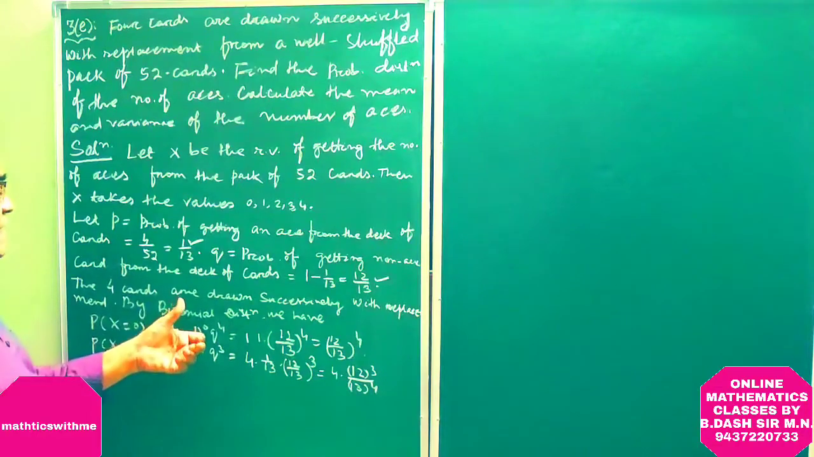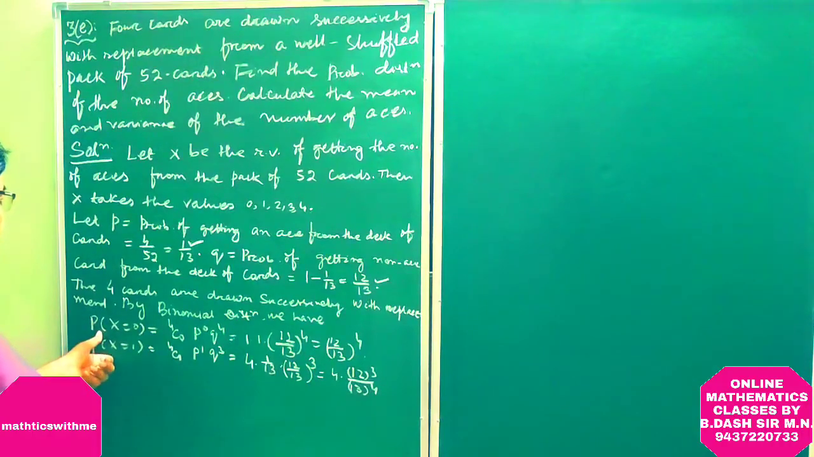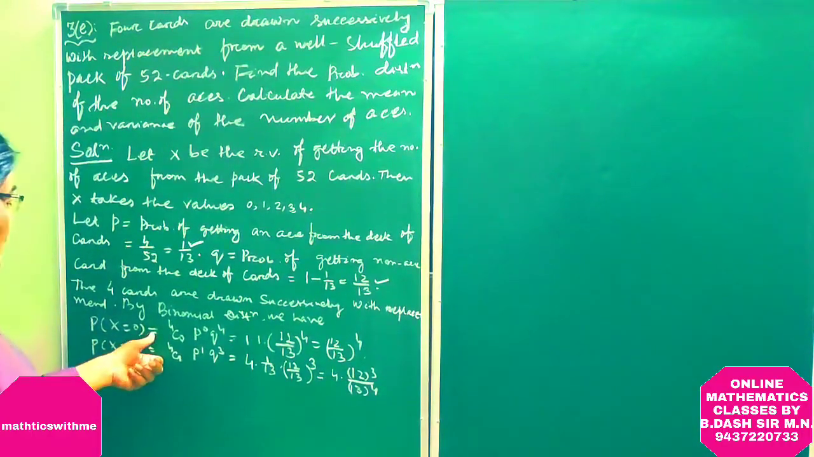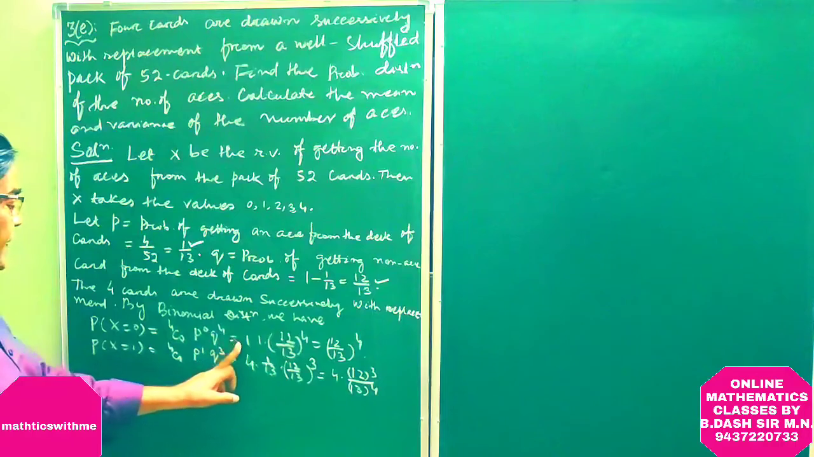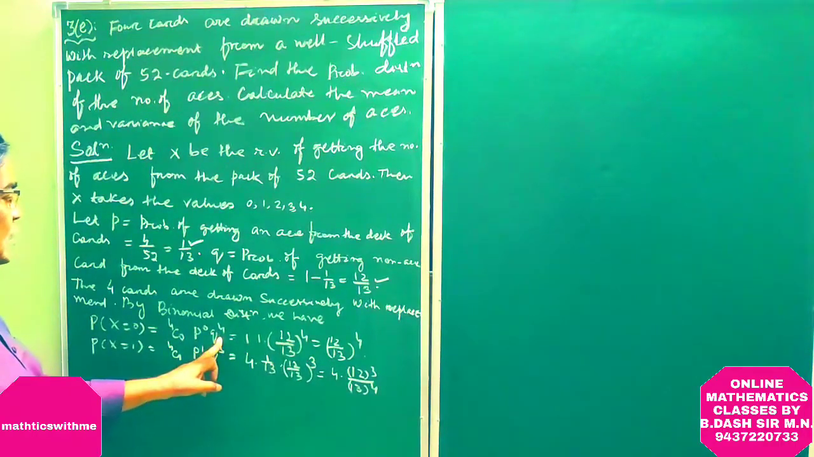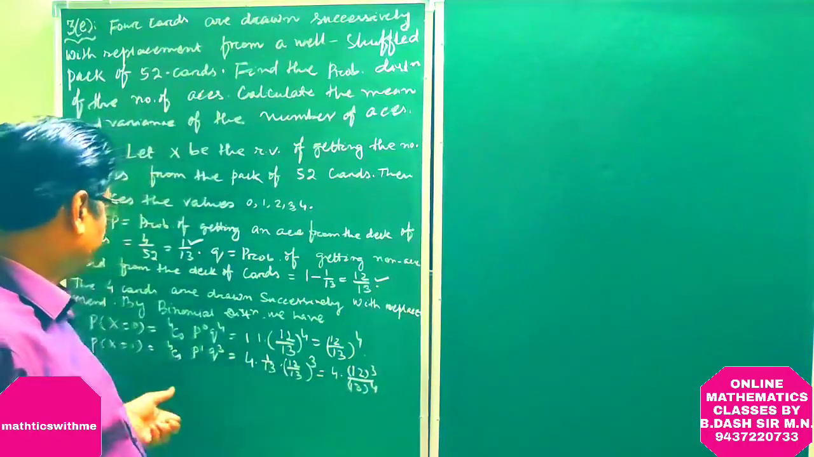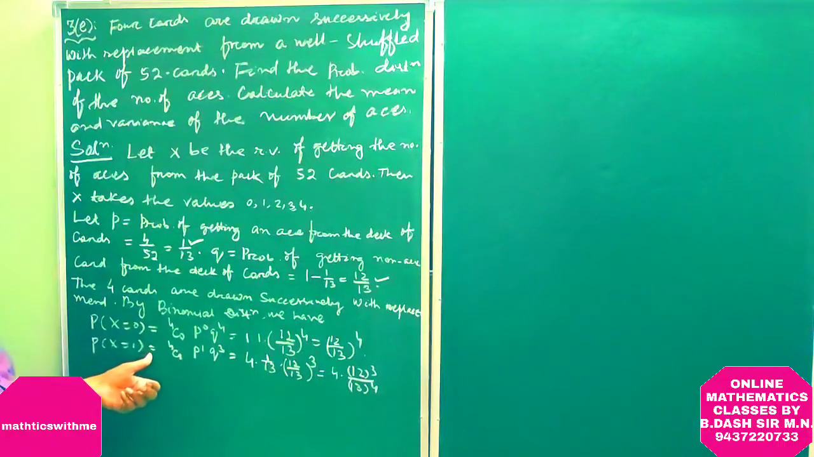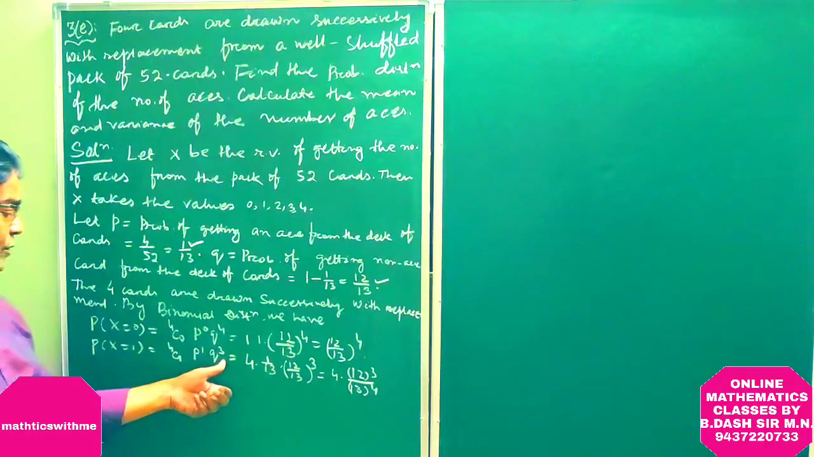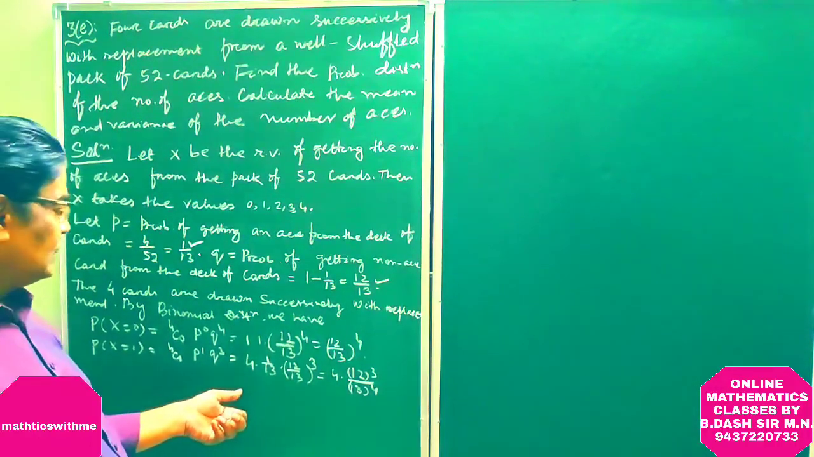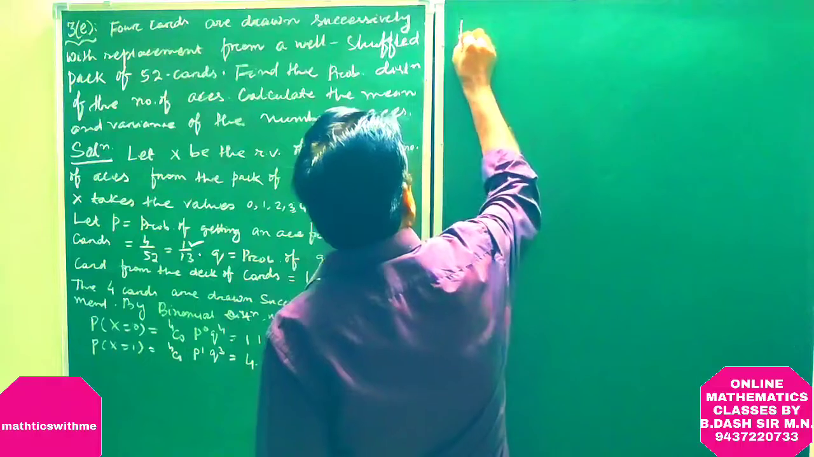The 4 cards are drawn successively with replacement. By binomial distribution, we have the probability of X equal to 0, that is 4C0 P to the power 0 Q to the power 4. This is 1 times P to the power 0, which is 1, and Q is 12 by 13 to the power 4, so it is (12 by 13) to the power 4. When the probability of X is equal to 1, this is 4C1 P to the power 1 Q to the power 3, which is equal to 4 into 12 cubed by 13 to the power 4.